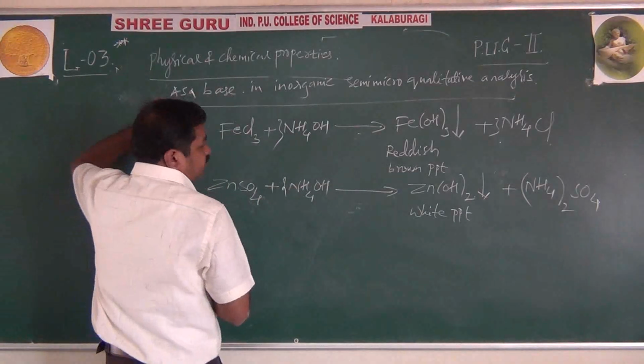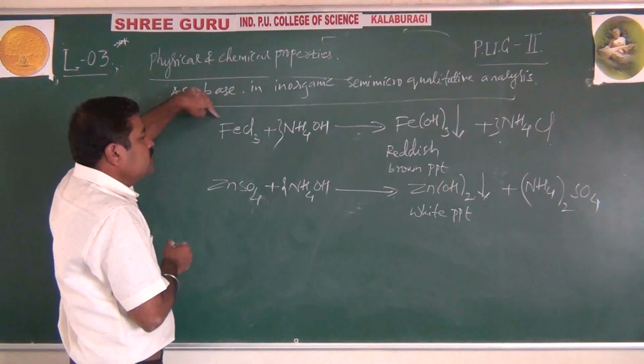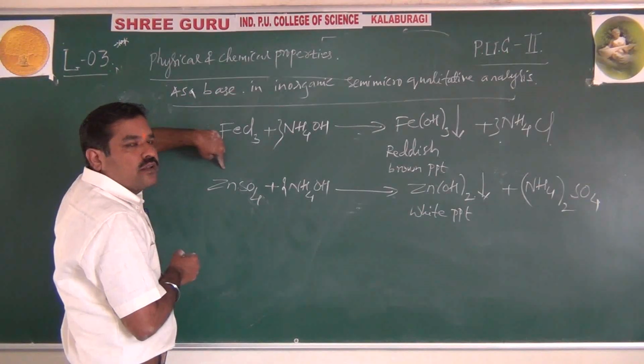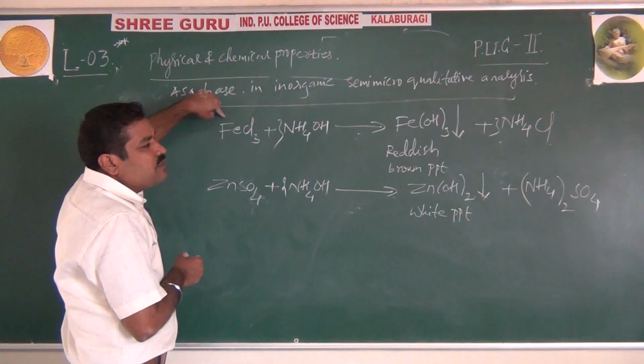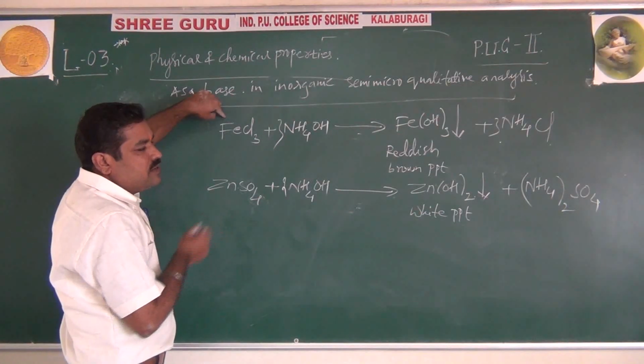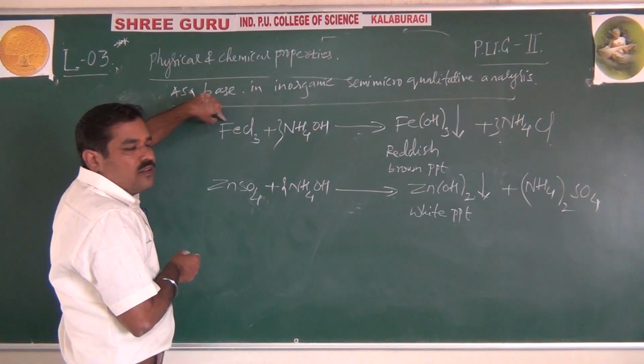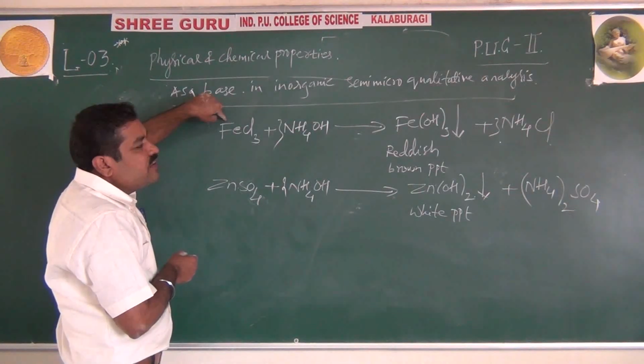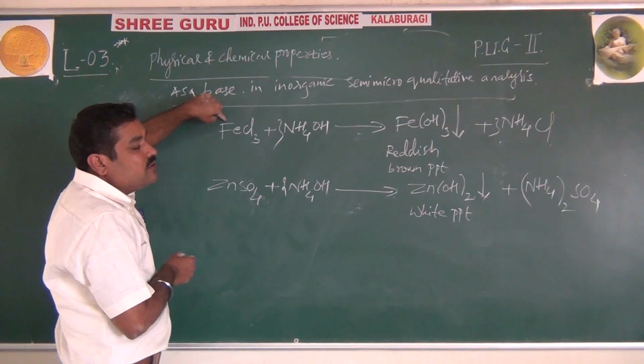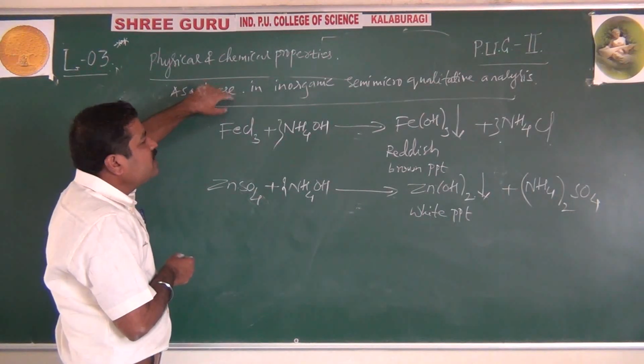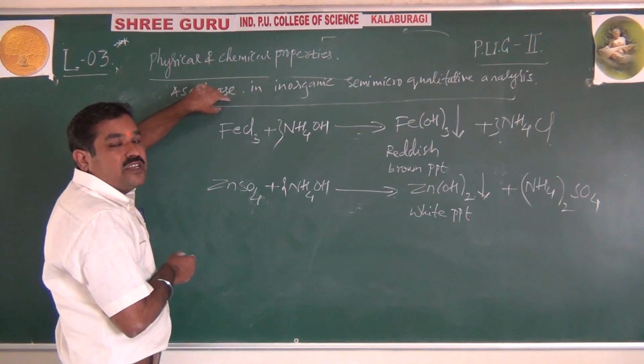Like this, in inorganic qualitative analysis, the third group iron and fourth group zinc can be precipitated as their respective hydroxides. That means ammonia is used to detect Fe3+ and Zn2+ ions in inorganic qualitative analysis as a normal weak base.